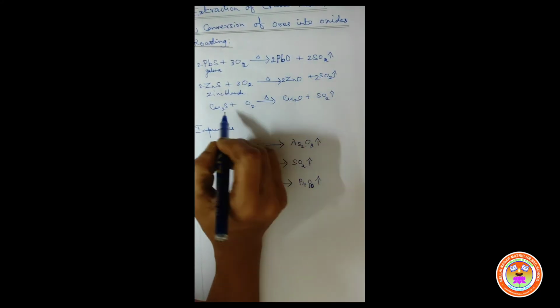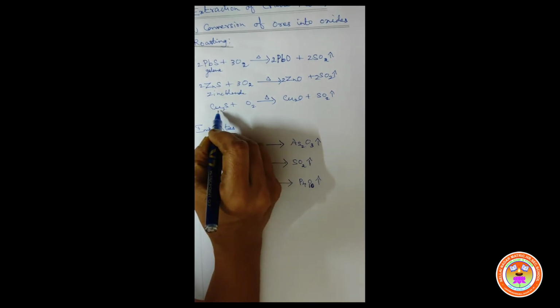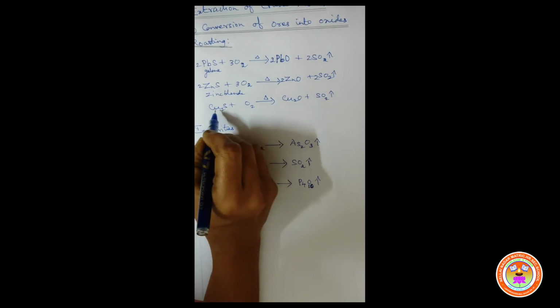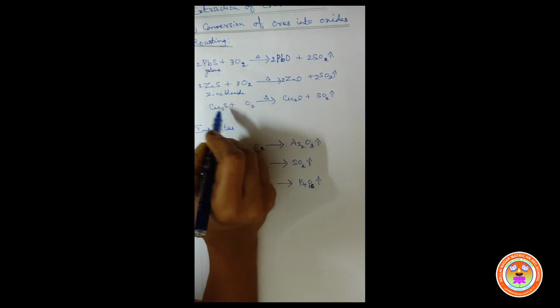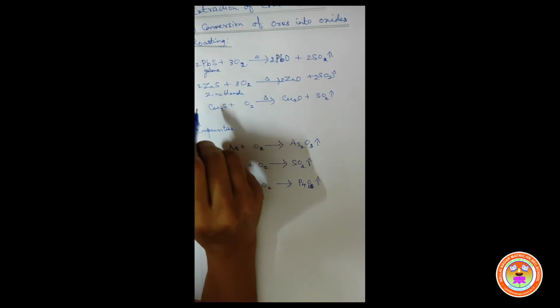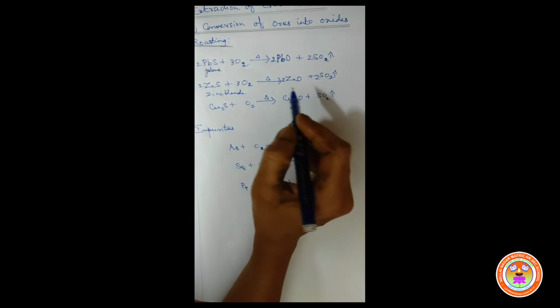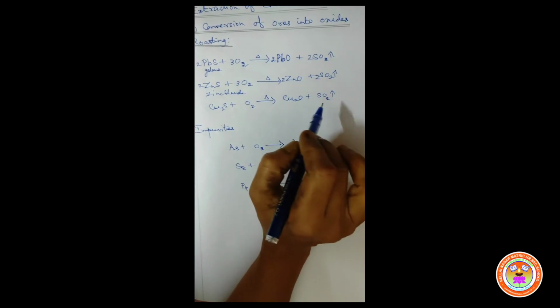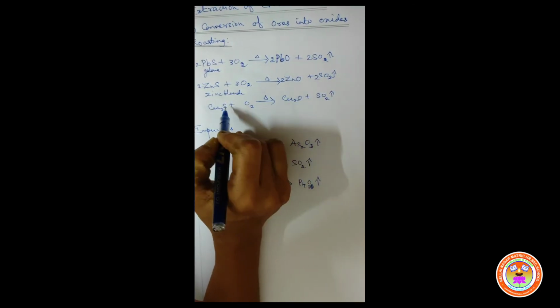Yes, the next equation. Copper glance, Cu2S. There are 2 copper on the reactant side, whereas on the product side also there are 2 copper. The next is sulfur, 1 sulfur.